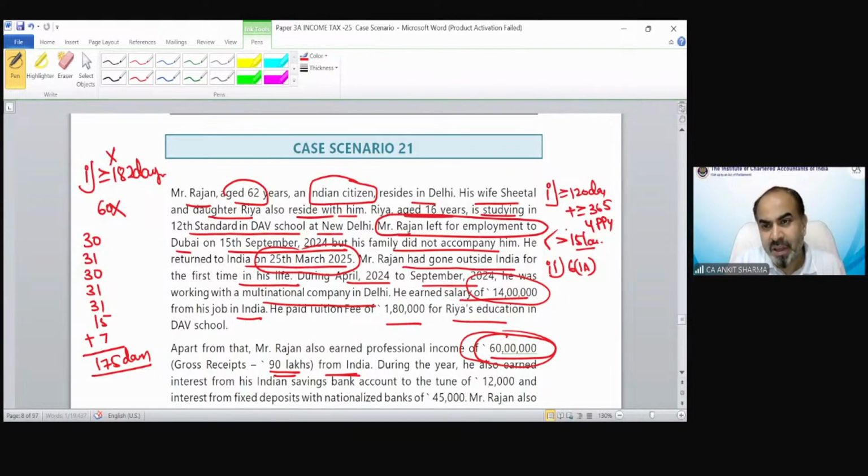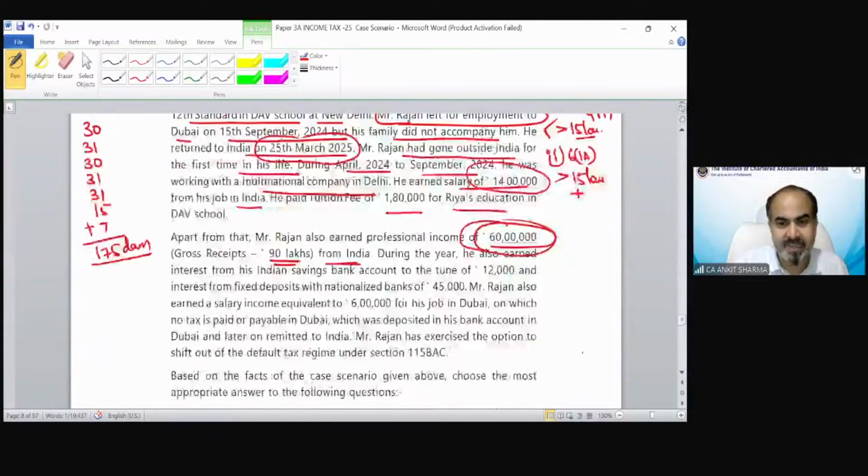Because if somebody is outside India and resides there, and if he comes to India for a visit, in that situation this 120 days condition would be applicable. Because he went outside India in this year and he has income of more than 15 lakh rupees, and as well in Dubai there is no tax paid by him, in that situation he would be treated as a deemed resident.